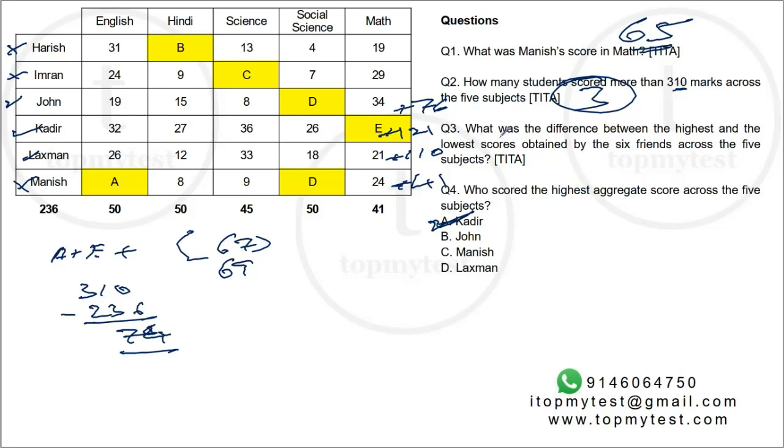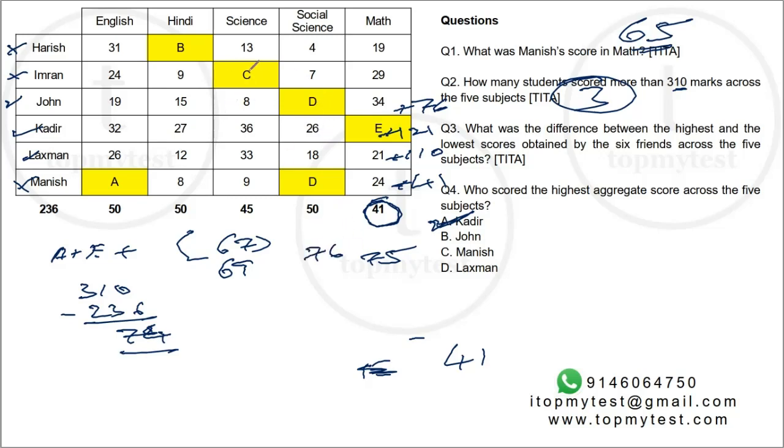And the last one, what was the difference between the highest and the lowest obtained by the 6 friends across the 5 subjects? Now we know the lowest of the lowest. These are the lowest scores. And the lowest of the lowest is 41, which is E. So the lowest is 41. What is the highest possible obtained in any subject? Again, this plus the highest along the row. Now this is E plus 34. That's 41 plus 34 is 75. Here the highest is 50 plus 26, 76.